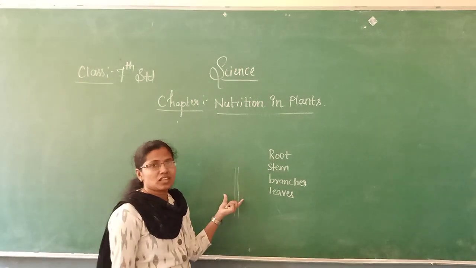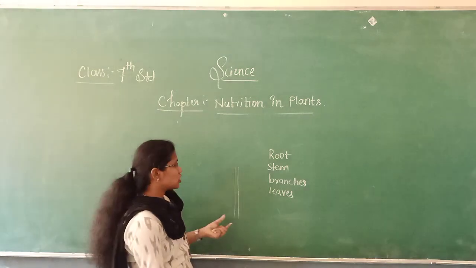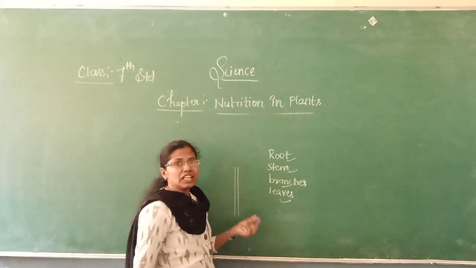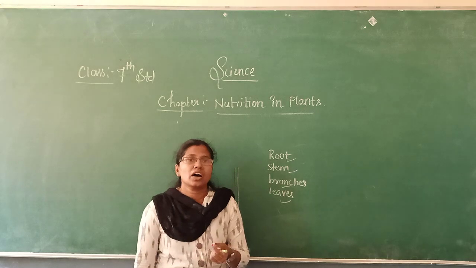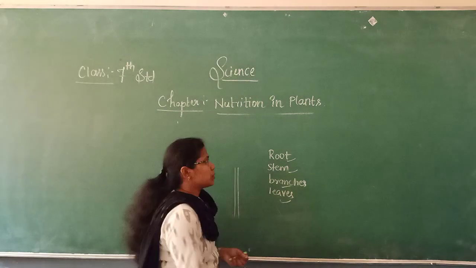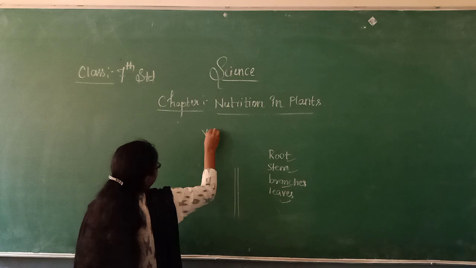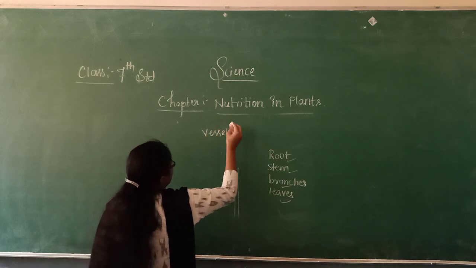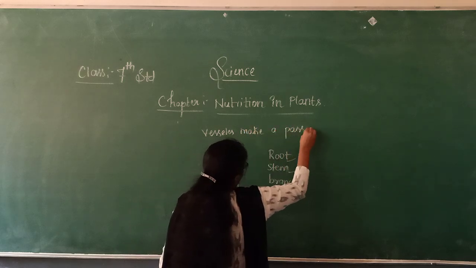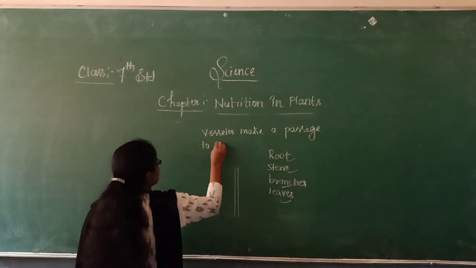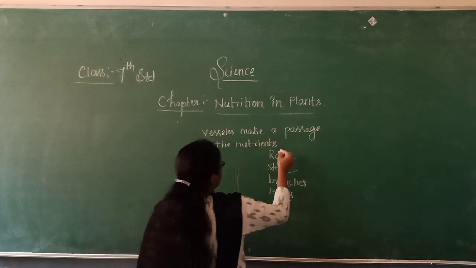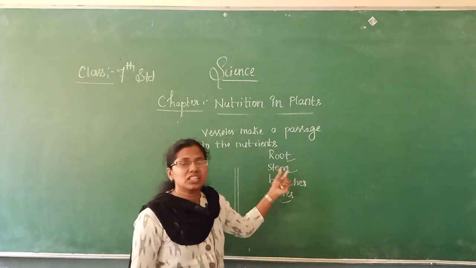So these are the vessels, the tube or pipe-like structures which run from the root to the stem and then to the branches and then to the leaves, and they make a passage for the nutrients to reach the leaves.